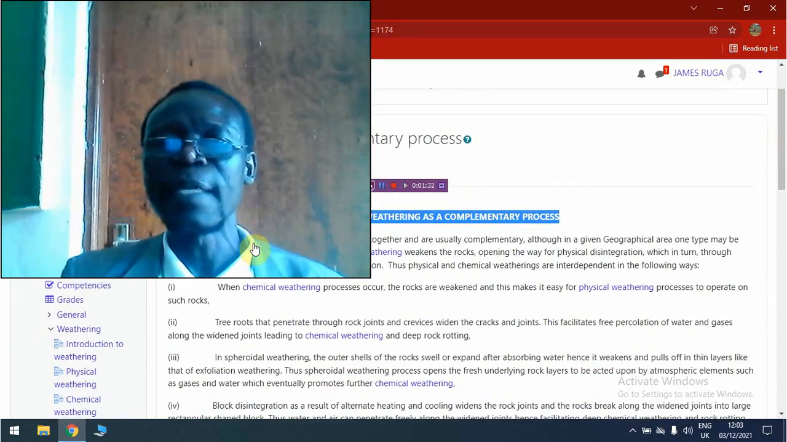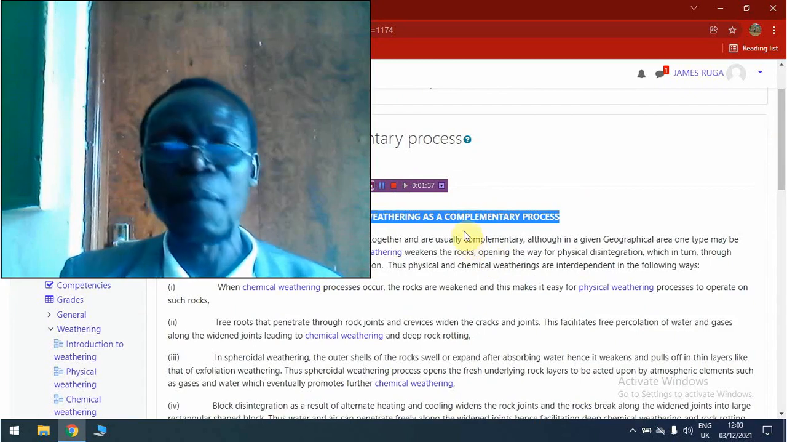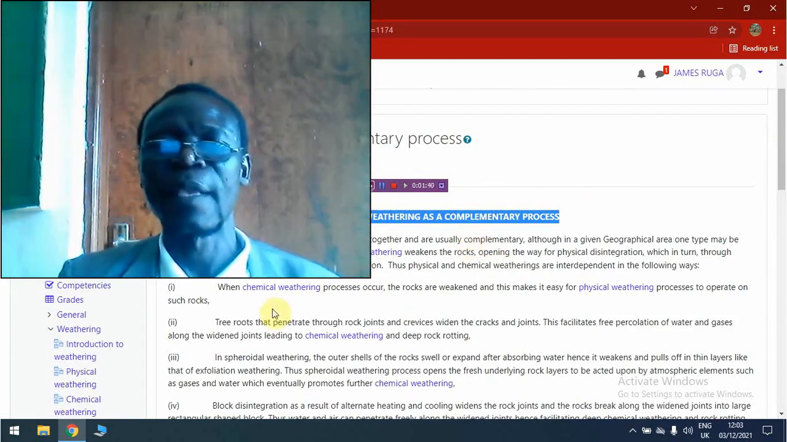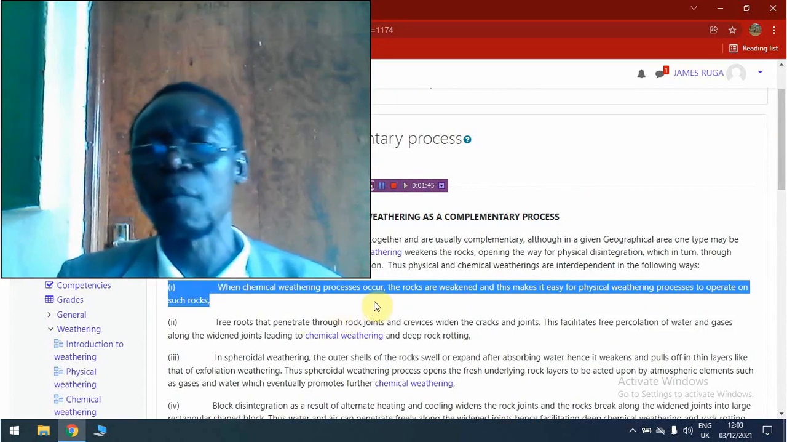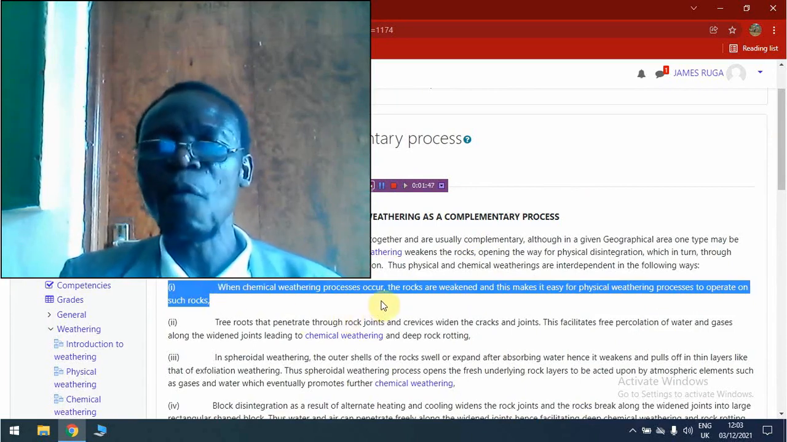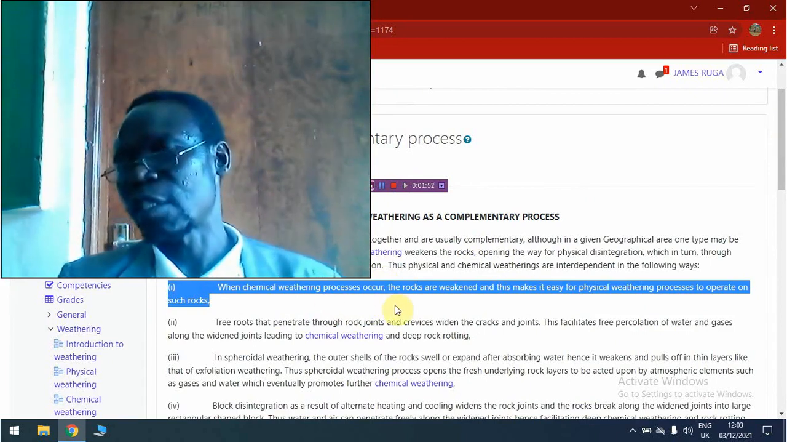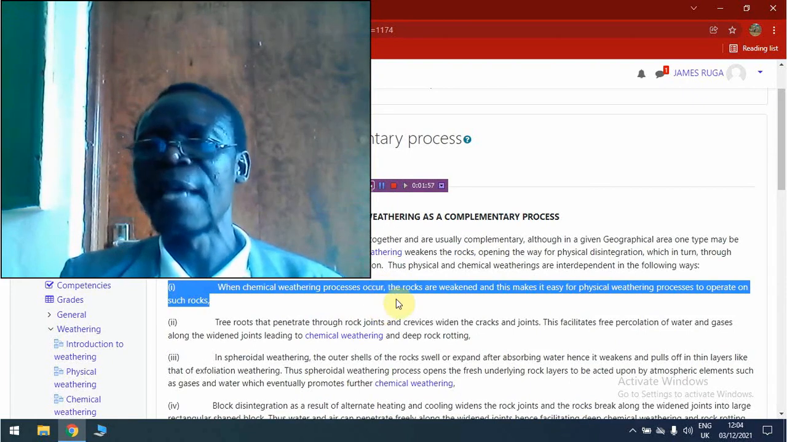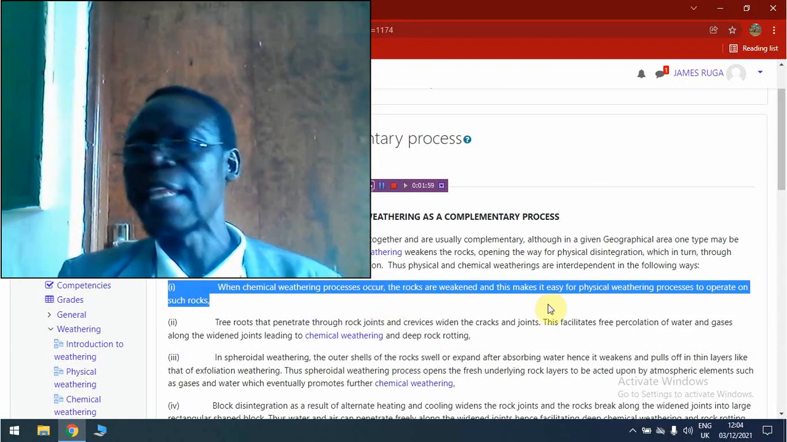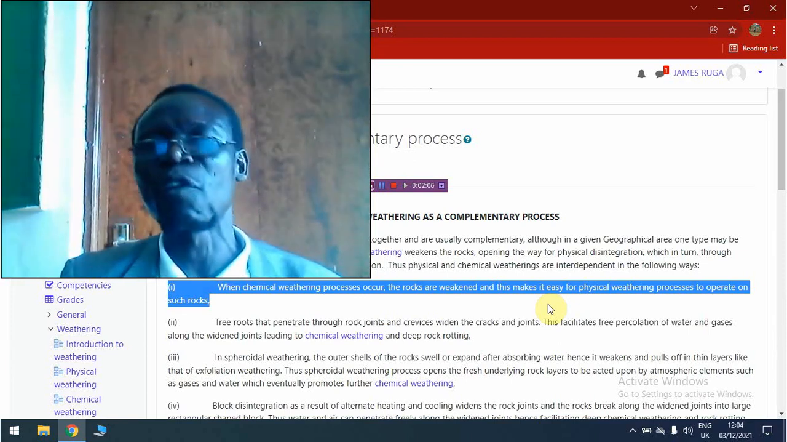Now, how do we know that the various weathering processes complement the work of each other? In the first place, when we look at, for example, the chemical weathering processes, this is a form of weathering process which weakens the rocks. Then the moment the rocks are weakened chemically, it becomes very easy for physical weathering processes to destroy these rocks which have already been weakened.